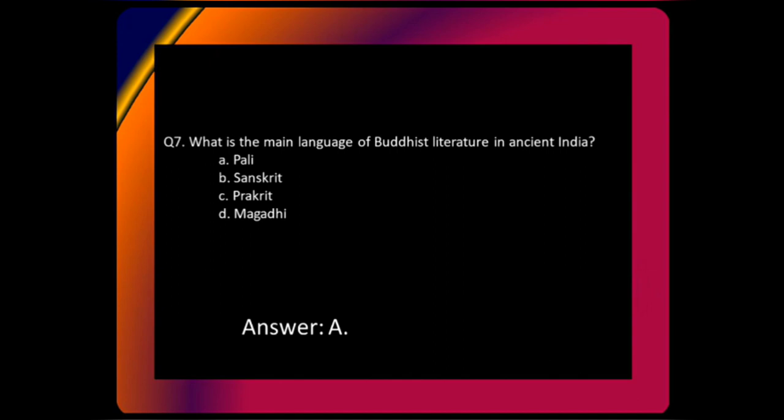So that is why I'm telling you to focus on these keywords, main language, right? That is how you will be able to increase your accuracy in your attempts. All right, that is why it is very important. And Pali was the main language of Buddhist literature. Even though Prakrit and Sanskrit were used in a very small amount of literature. Even Magadhi was used. But the question is regarding main language, and I want all four of you to participate as well. Let's move on.